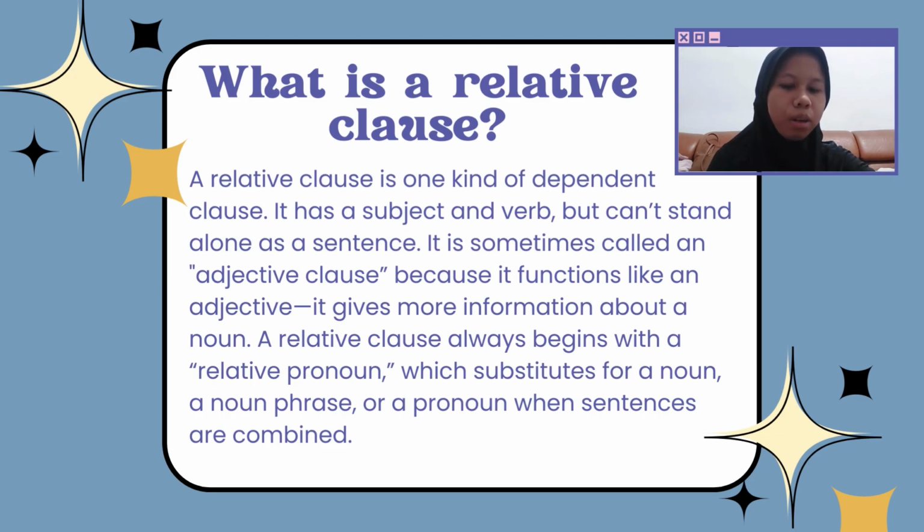It gives more information about a noun. A relative clause always begins with a relative pronoun, which substitutes for a noun or pronoun when sentences are combined.